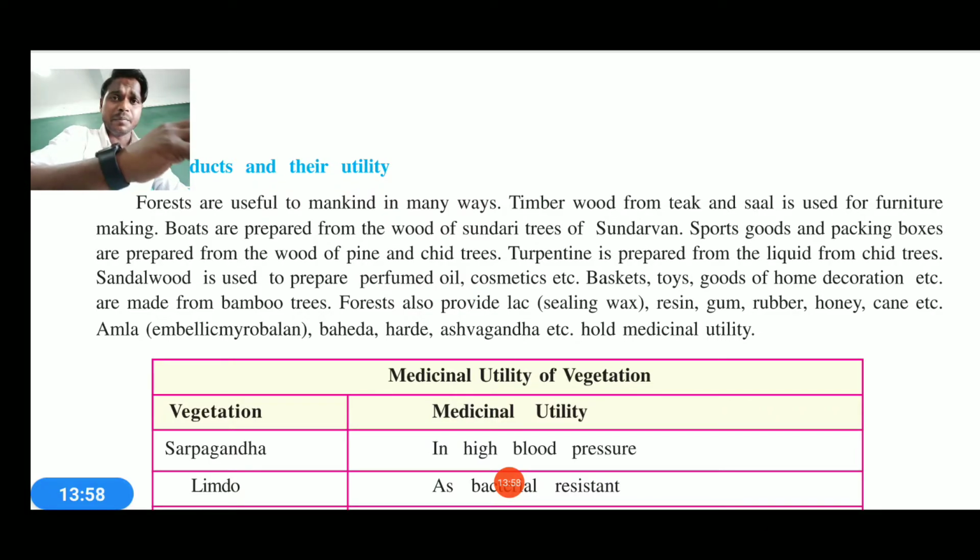So we must save them. Our future generations can also enjoy that, and that is the main thing. Their boats are also prepared from these kinds of trees, the wood of Sundari trees, which is available in the Sundarbans as well as Gujarat.